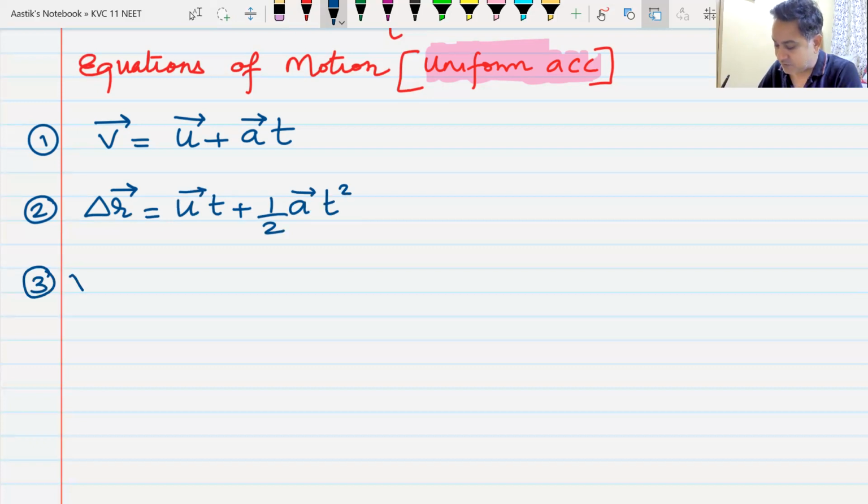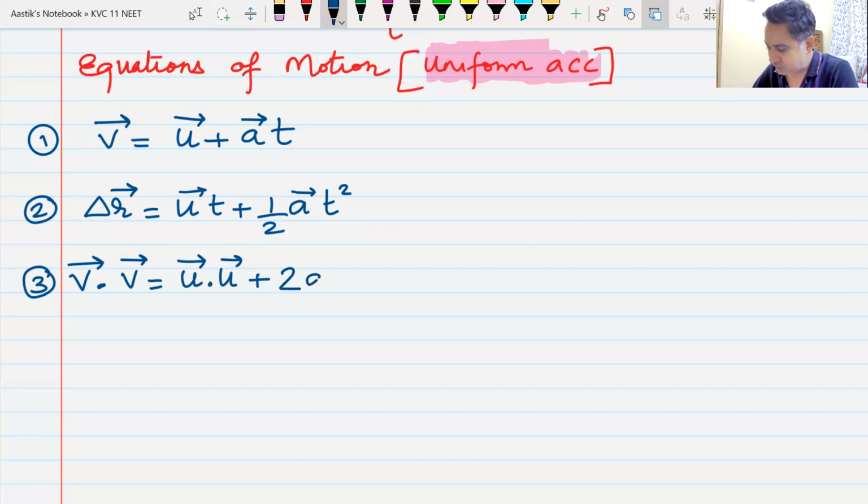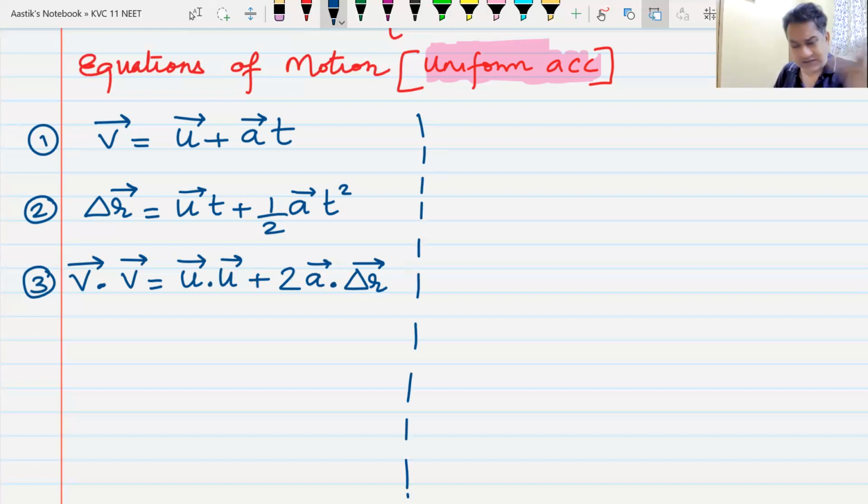Equation number 3. Now, equation number 3 might look a bit extraordinary. You just remember it. In vector form, this equation looks a bit awkward, but this is how this equation looks. We would not be using this vector equation anyways. So you can just remember it like this.